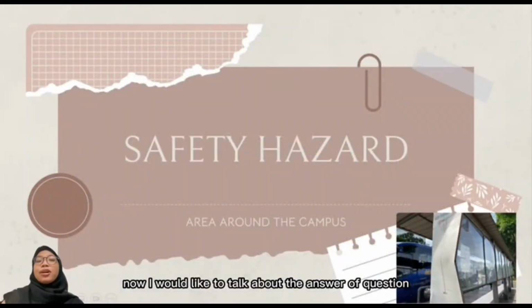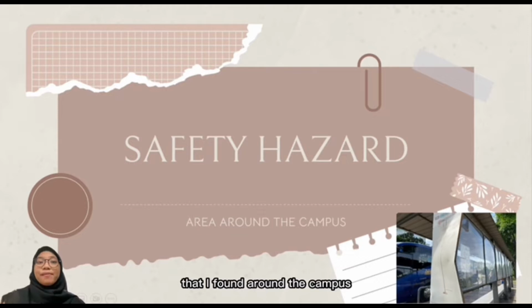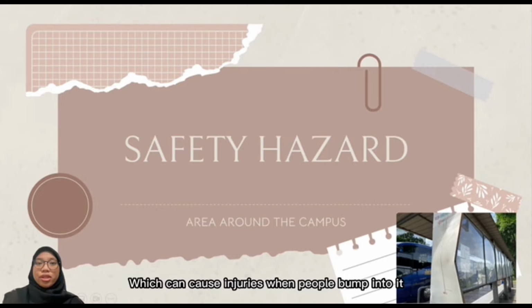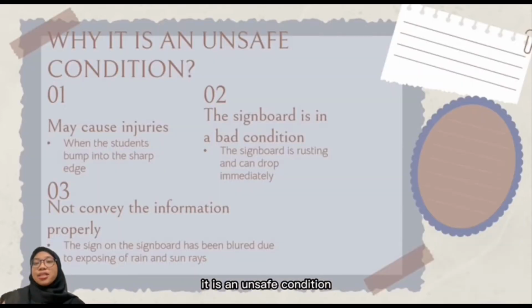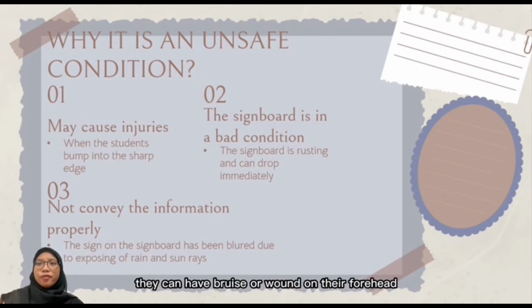Now, I would like to talk about the unsafe condition that I found around the campus, which is near the bus station, where I saw that there is one signboard that has a crooked, sharp edge, which can cause injuries when people bump into it. Why do I say so? It is an unsafe condition because first, like I said before, it may cause injuries when students bump into the sharp edge. They can get a bruise or wound on their forehead or shoulders.